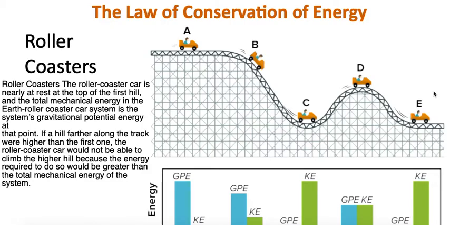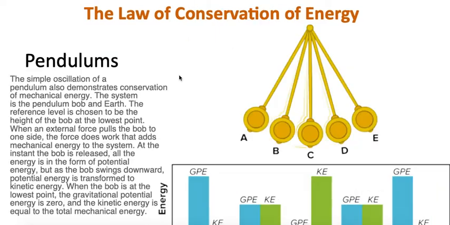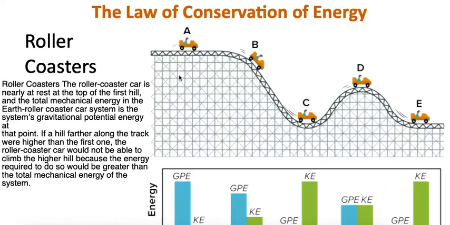So I have a couple examples here that we want to look at, and I'm not going to read through everything. I'll just describe the situation here, and you can read through this if you want to. So I have a roller coaster in this example, and then we have a pendulum in this example, and I have a bar graph that goes with it. So you can make some sense of this.